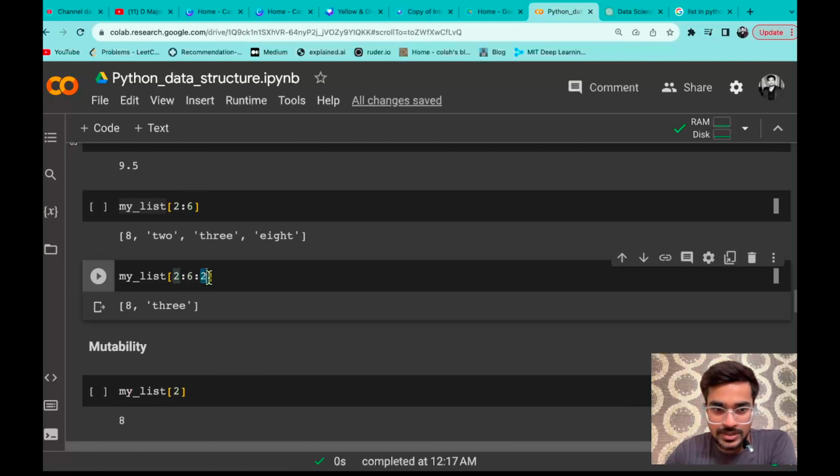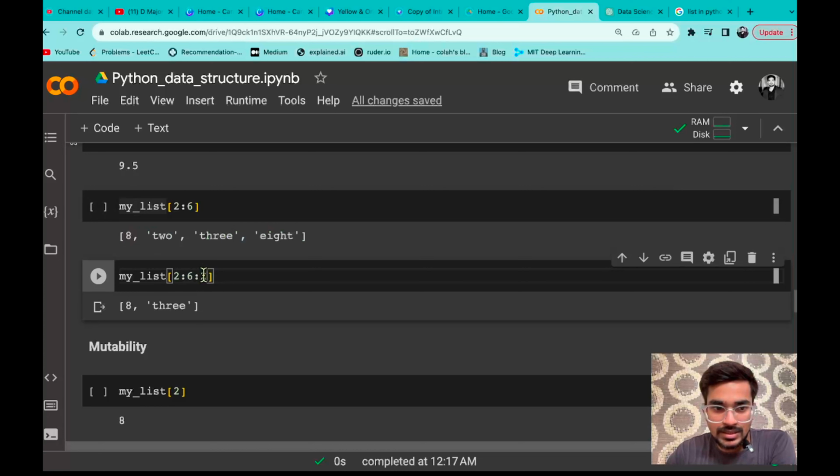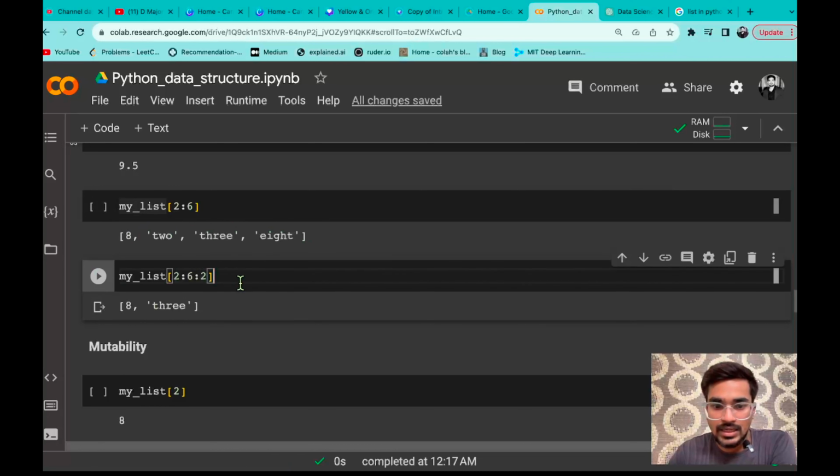And similarly you can also do slicing with a step size. I have given a step size of 2 and the range of slicing is the same. So you can see that is the sliced element we have, but instead of consecutive elements, you will have alternate elements as the step size is 2. If it has taken 8 as the starting element, it will go on to 3, skipping that 2, and then since there is no element after that, it will only return 8 and 3. That is why it is returning 8 and 3.